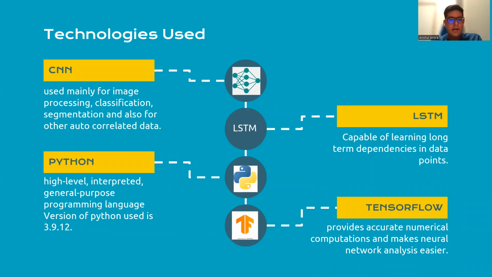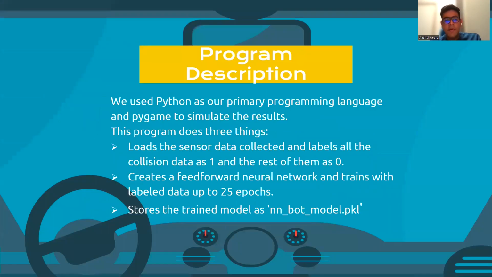Now moving to the next slide. Program description. We have used Python as the primary programming language and Pygame to simulate the results. This program does 3 things. It loads the sensor data collected and labels all the collision data as ones and the rest as zeros. It creates a forward neural network and trains on the labeled data for up to 25 epochs. And later the data from the model is stored in a Python file named nnboot_model.